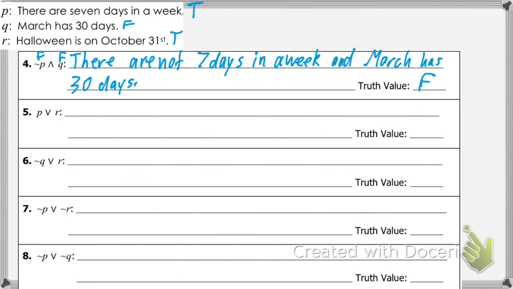So can you have negation on both of them? Like P and R? Yep.